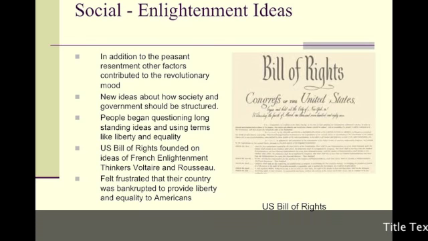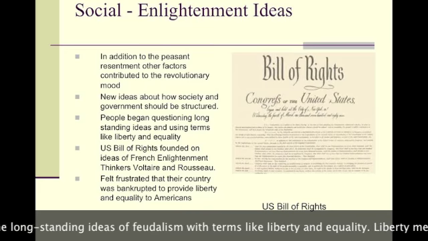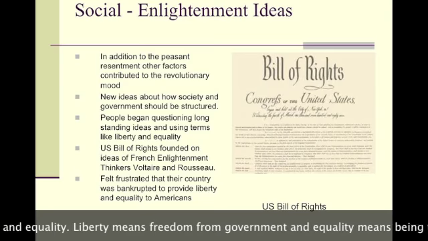In addition to all this peasant resentment, you had other factors that were contributing to the revolutionary mood, mainly the Enlightenment ideas. These were new ideas about how society and government should be structured. This questioned the long-standing ideas of feudalism with terms like liberty and equality.